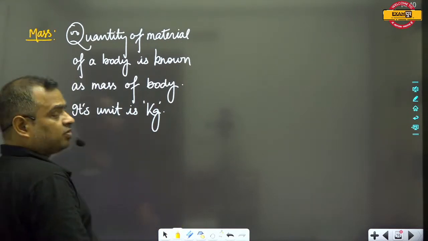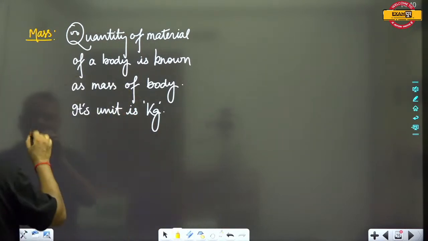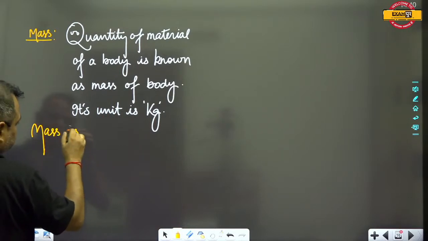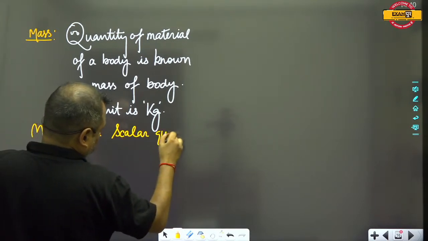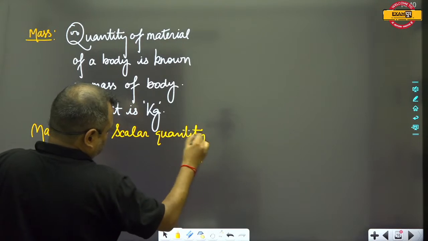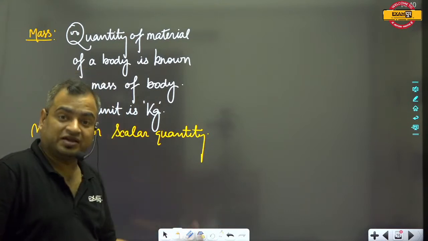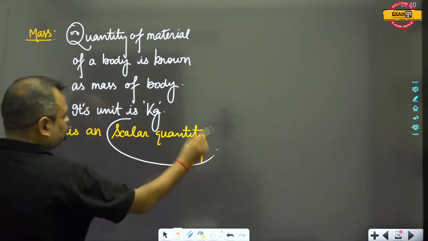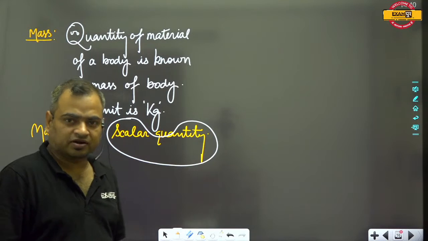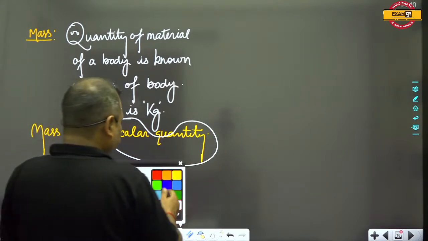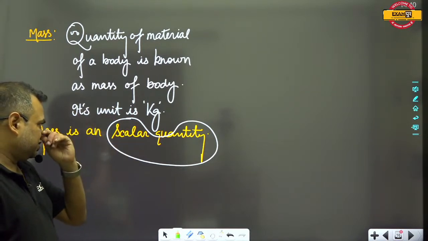So when we talk about the mass, mass is a scalar quantity. Mass doesn't have any direction. This mass contains only magnitude, and this is the reason that mass is a scalar quantity. And in some exams, the nature of this quantity is asked. So you will have to remember, memorize these things, that the type of the quantity of mass is the scalar quantity.